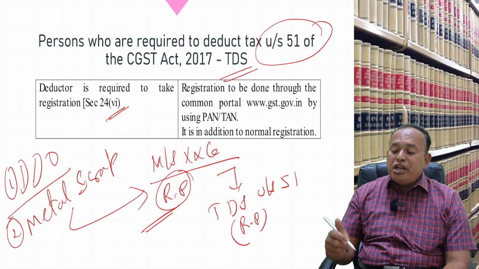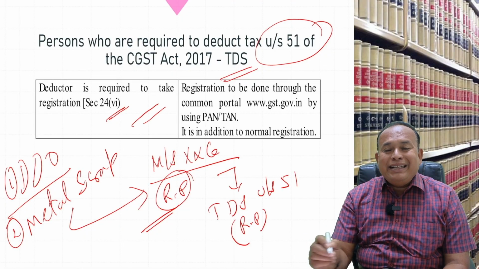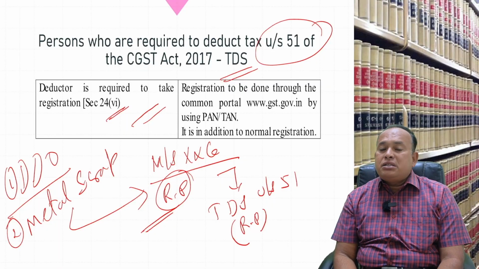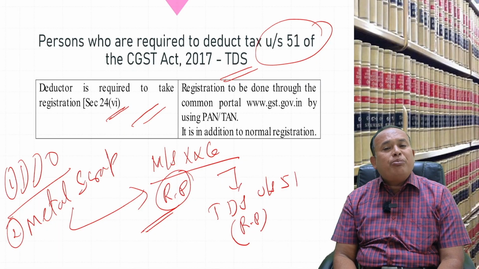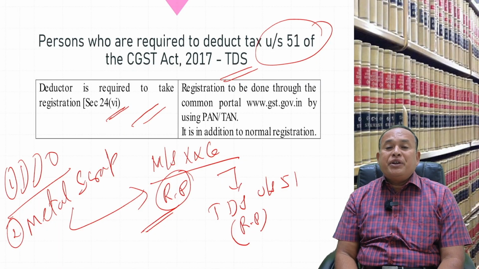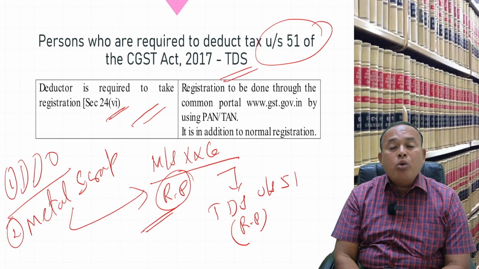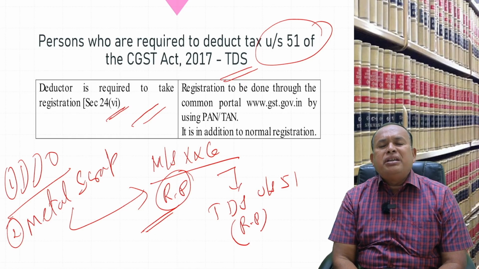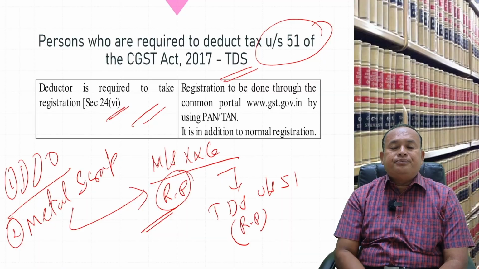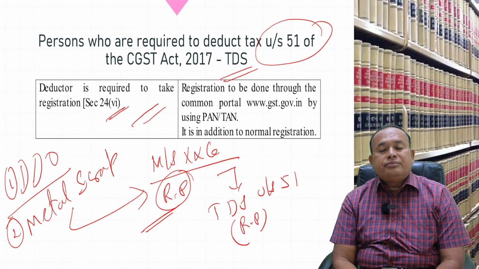Therefore, registration is mandatory for a TDS deductor. The TDS chapter I will refer to you separately. A deductor of TDS should remit the TDS amount to the department after having compulsory registration, which is in addition to the normal registration. Got the clarity?